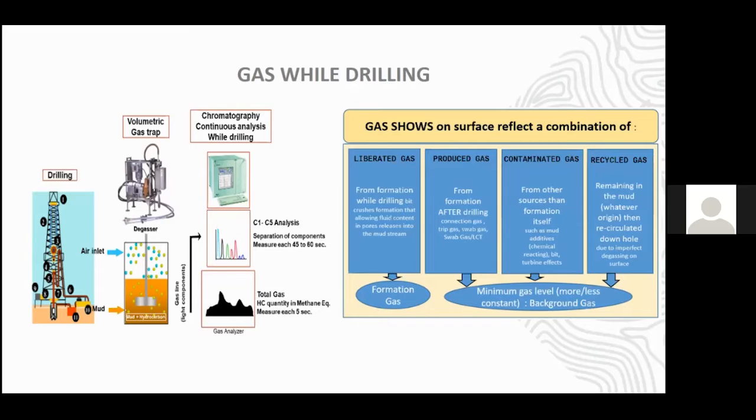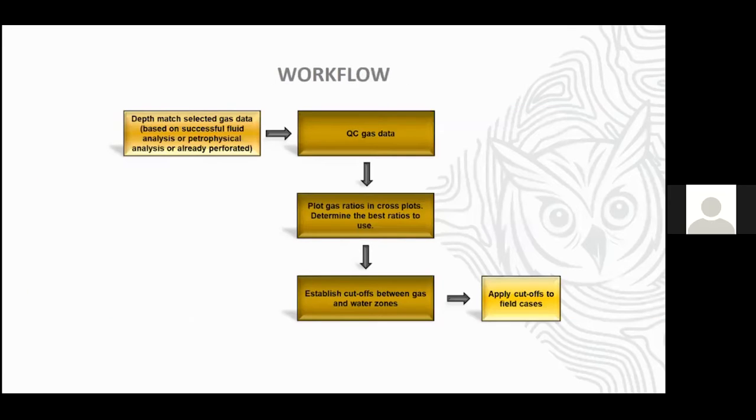For this study, we have steps. First, we do the depth match and select gas data. Why do we have to do the depth match for gas while drilling data? Because gas while drilling data is lag data, where the data needs time to be recorded on surface. The time itself comes from the calculation of annulus volume and flow rate used for drilling. As we know, hole condition is not always ideal. That's why we need to adjust the depth of gas data.